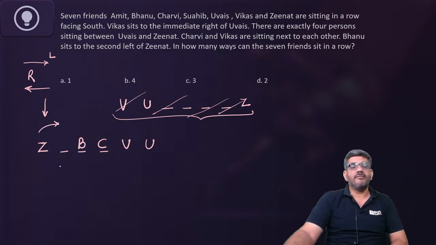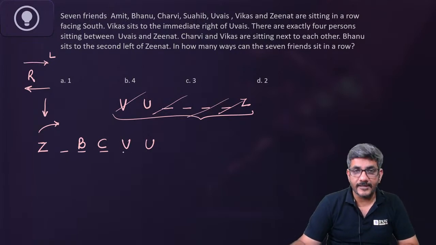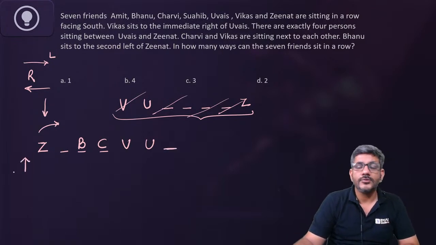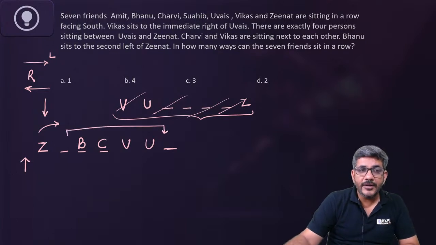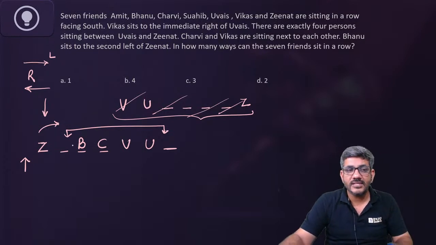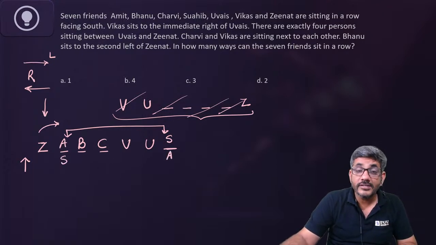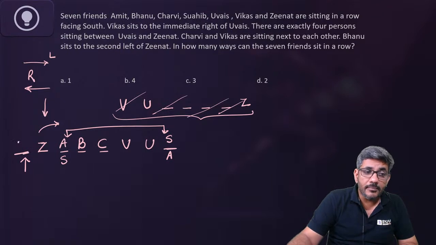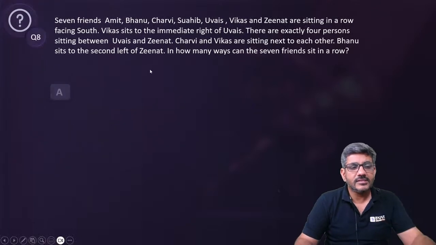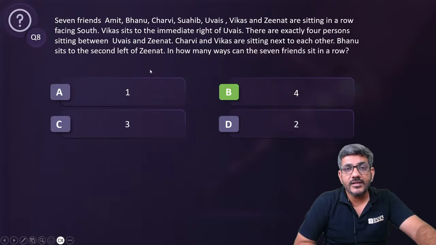In how many ways can the 7 friends sit in a row? So now we have 6 seats here. Where is the 7th seat? The 7th seat can be here, or the 7th seat can be here as well. And these 2 seats can be filled in 2 ways. Because at one of these seats Amit would be sitting, at one of these seats Suhaib would be sitting. तो या तो अमित यहां पर है, सुहैब यहां पर है, या सुहैब यहां पर है, अमित यहां पर है, 2 वेज. और ऐसी अगर एक सीट यहां हो जाती तो अमित यहां, सुहैब यहां, या सुहैब यहां, अमित यहां, 2 वेज. So in total there are 4 ways in which the 7 friends can sit in a row. So my answer for this question is option B, that is equal to 4.